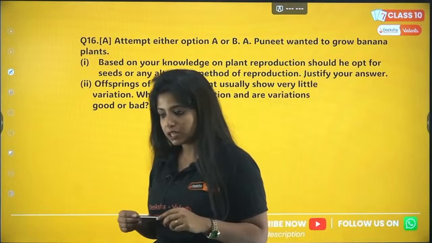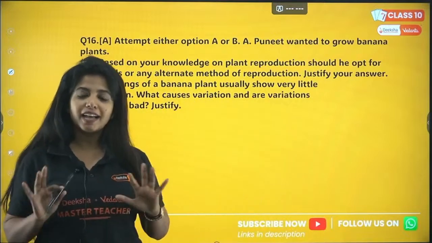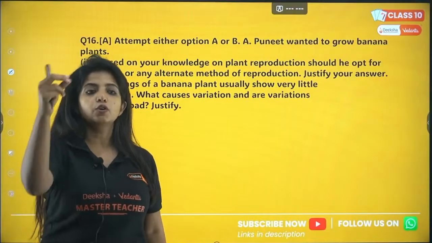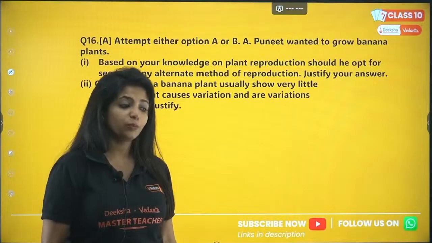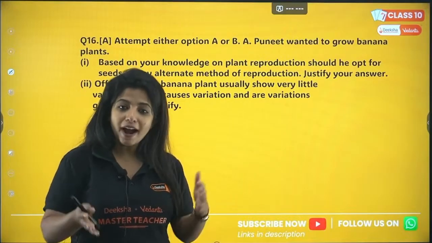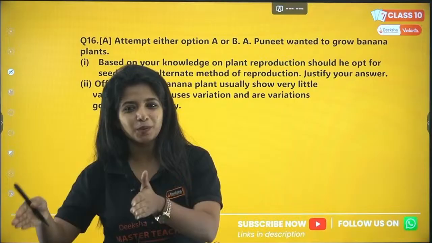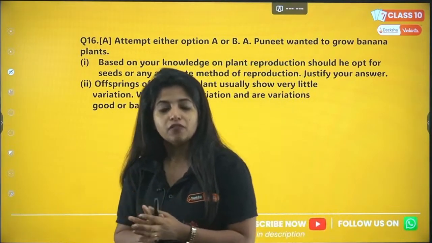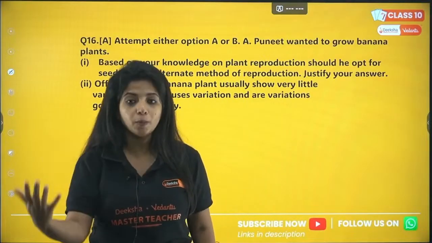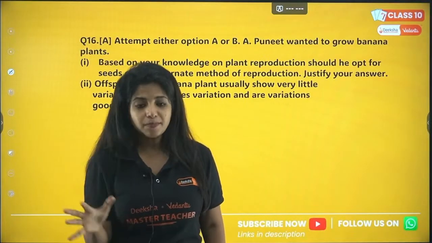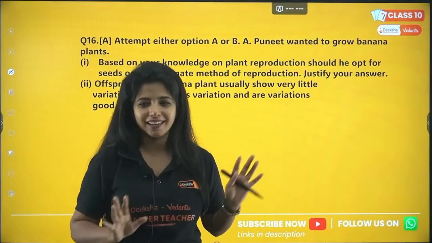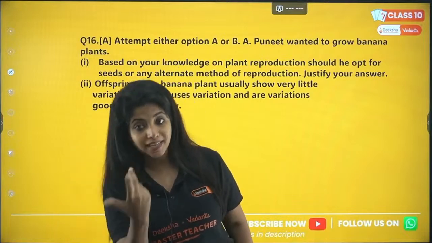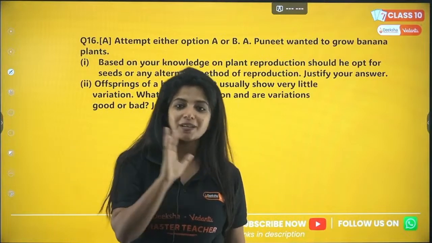So banana, does it have seeds? Have you seen seeds? No. Banana has lost the capacity to produce viable seeds. It has seeds, but they are not viable. They cannot be grown. What else can be done? So apart from sexual reproduction, we have asexual mode of reproduction in plants, which you call vegetative propagation. Vegetative propagation means you are making a new plant with the help of something apart from the flower and everything else that is involved in sexual reproduction. For example, I make a new plant with the help of the stem or with the help of a root or something else.